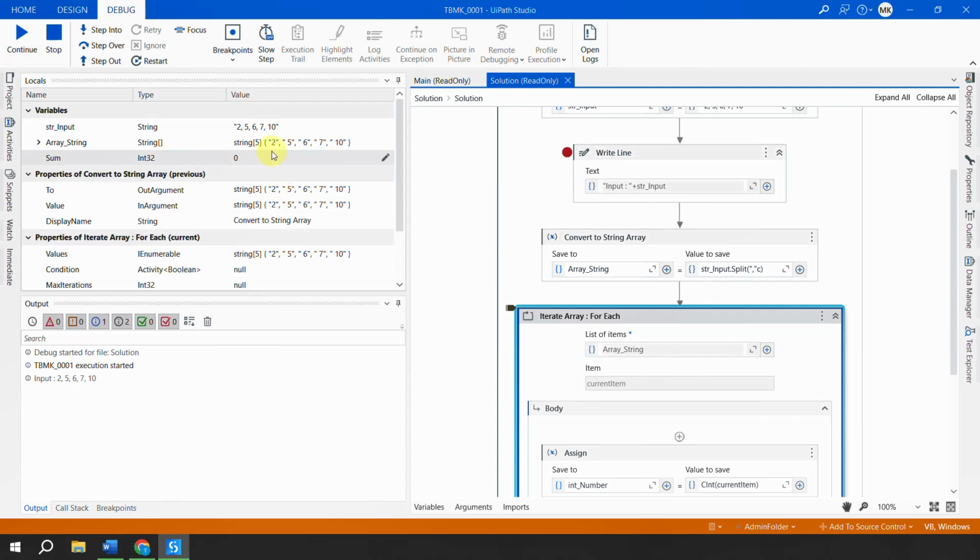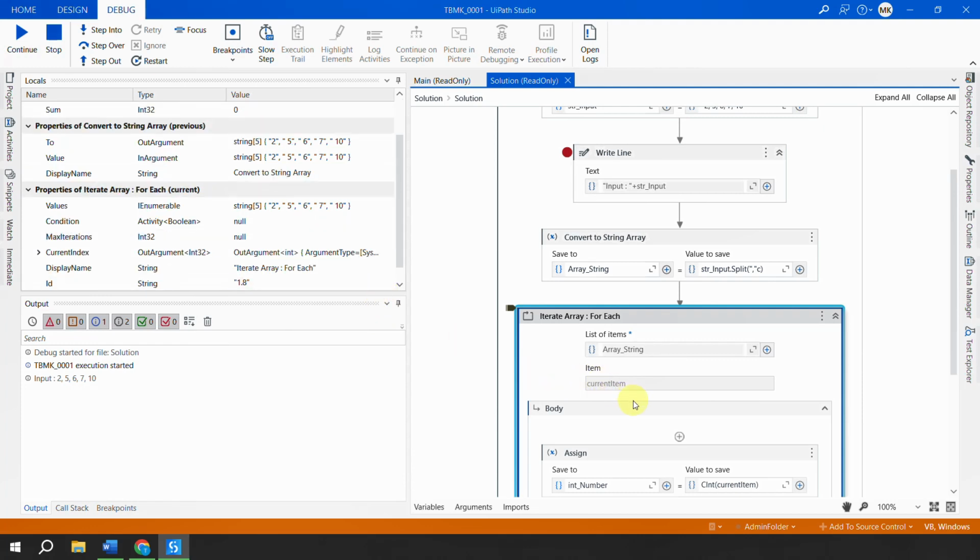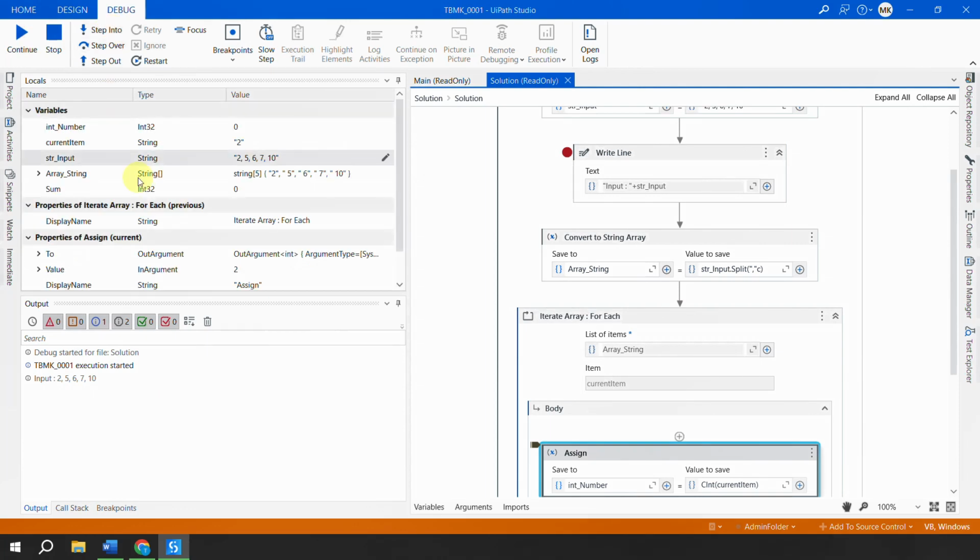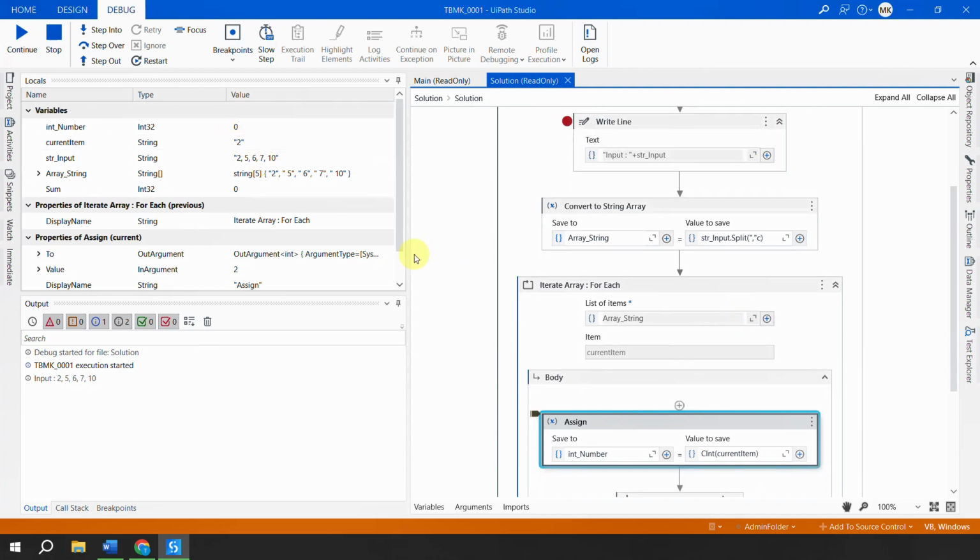So first we will get 2, 5, 6, 7 and 10 with the help of this, right? And all of these items would be looped in this value, which is called current item, right? Let me do a step into, and as you can see, the first number which we have got from the array was 2, right? Now 2 is current item. If you can see, it is in double quotes, that means it is a string.